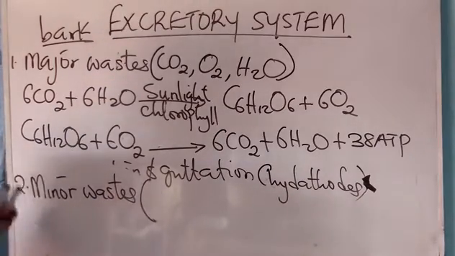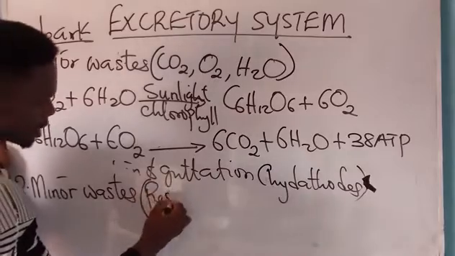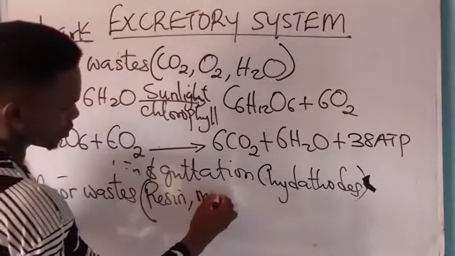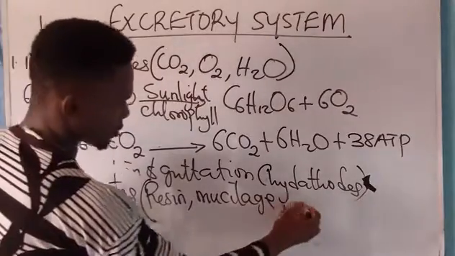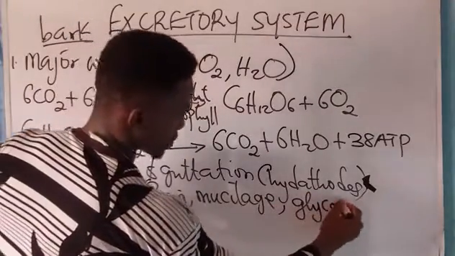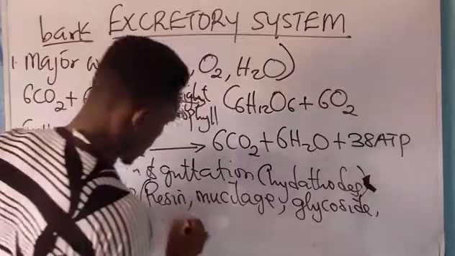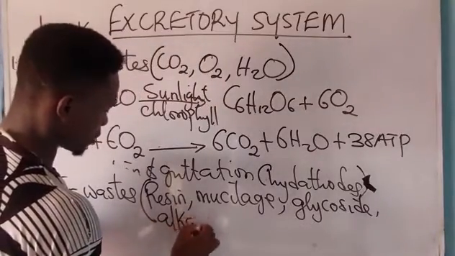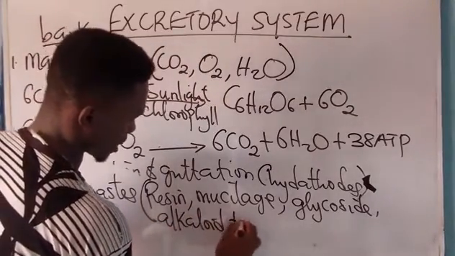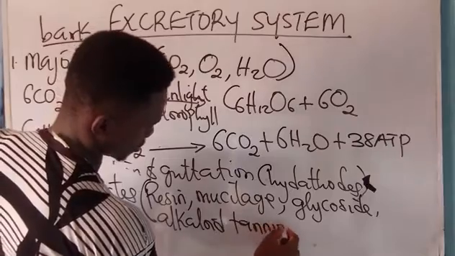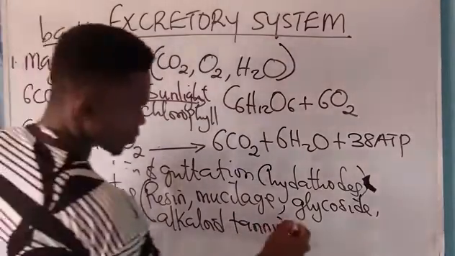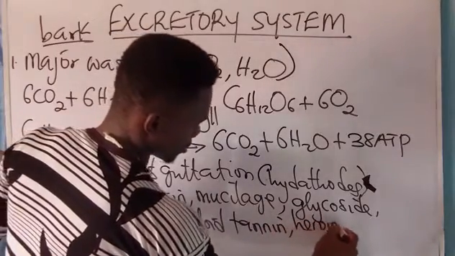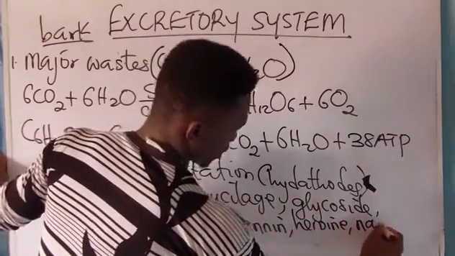What are examples of minor waste? We have resin, mucilage, glycoside, alkaloid, tannin, heroin, nicotine.